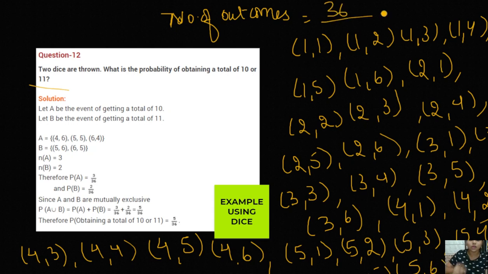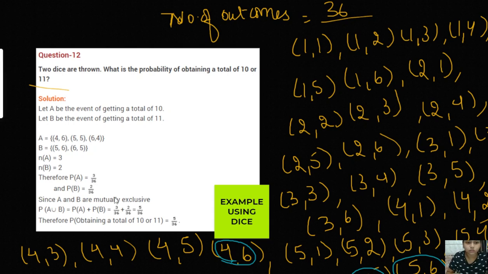Now what we have to do is, what is the probability of obtaining a total of 10 or 11? First of all, just mark those outcomes in which the total becomes 10 or 11. Okay, so in the first case you will not be getting anything, in the second case you will also not be able to get anything, in the third also not, in the fourth this one is 10, this one is 10, and this one is 11.